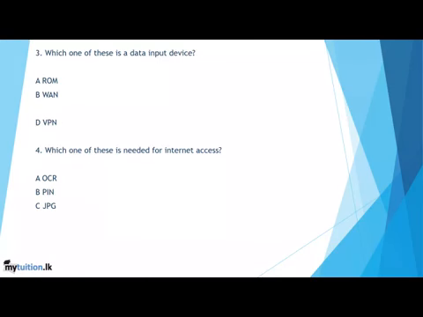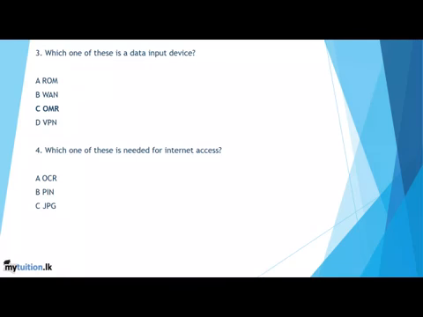Third question, which one of these is a data input device? When it comes to data input device, we have ROM, WAN, OMR and VPN. ROM is read-only memory, so that's a non-volatile memory. B is WAN, wide area network, it's a kind of network. OMR is optical mark reader. We know we use optical mark readers on lotteries, and VPN is virtual private network. So the answer is going to be OMR, optical mark reader.